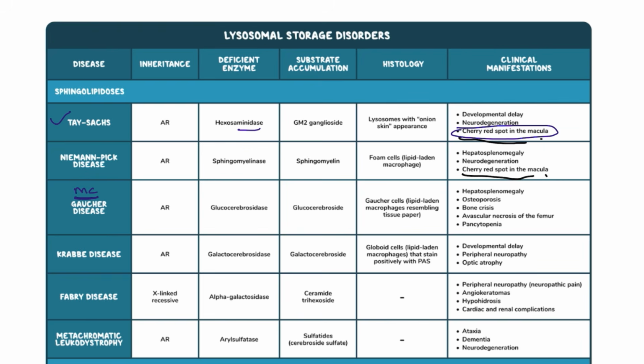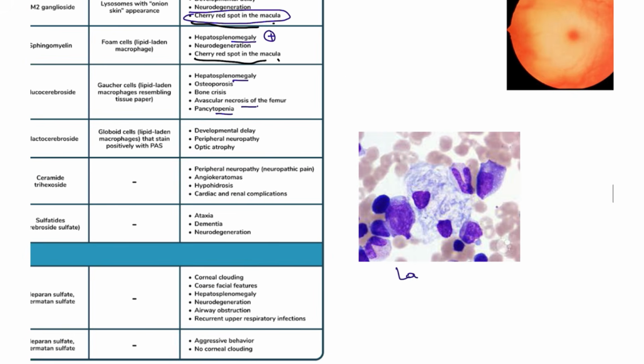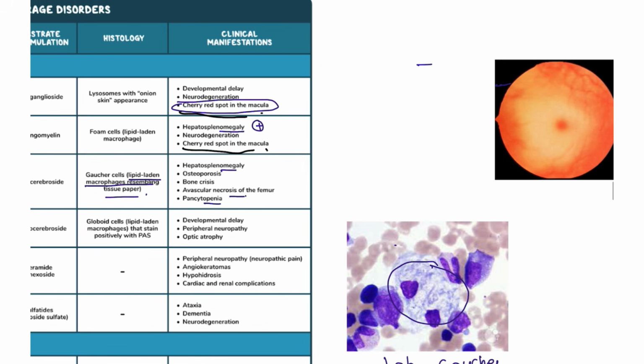And next, Niemann-Pick disease. Sphingomyelinase is deficient, and this patient presents with hepatosplenomegaly. Gaucher disease presents with avascular necrosis, hepatosplenomegaly, and pancytopenia. And on the labs, you are going to see this one. This is known as a lipid-laden macrophage, resembling tissue paper. This is Gaucher disease, and this is a cherry red spot. What are the examples? Tay-Sachs and also Niemann-Pick, but the most common is Tay-Sachs.